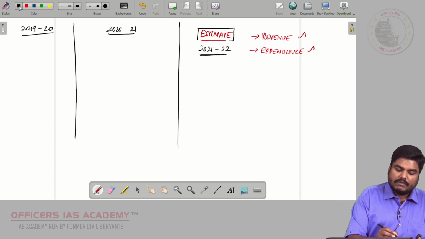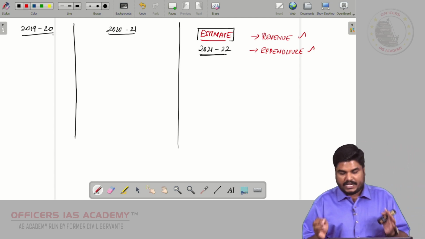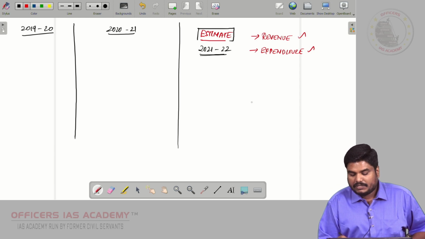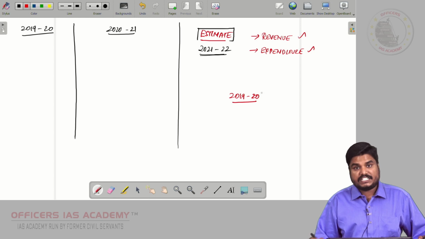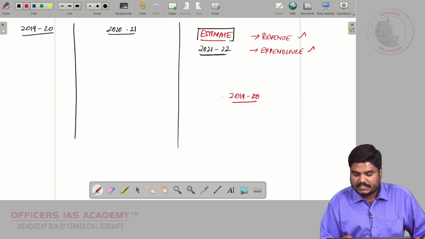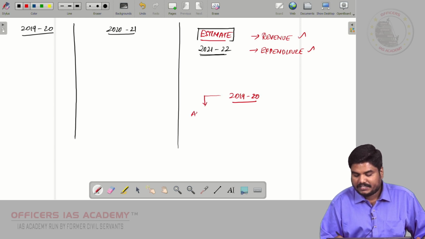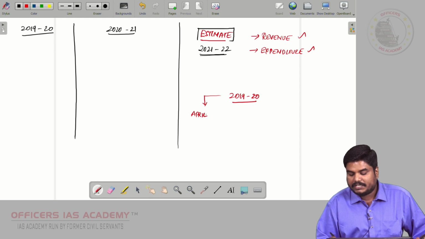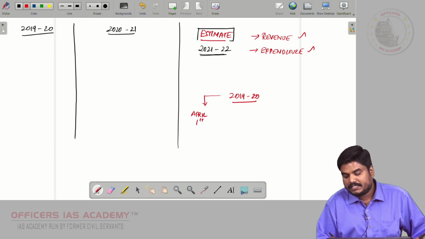If we take 2019-20, the financial year starts from 2019 April 1st, and it goes till 2020 March 31st.